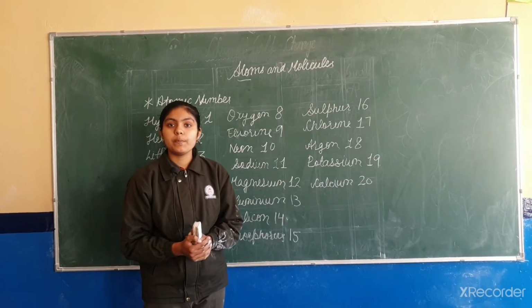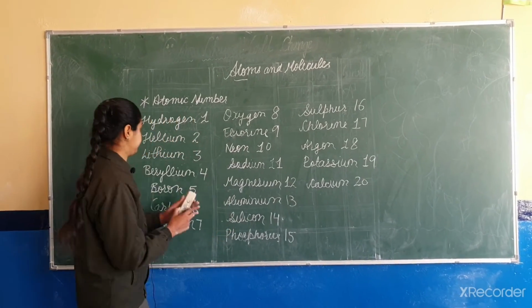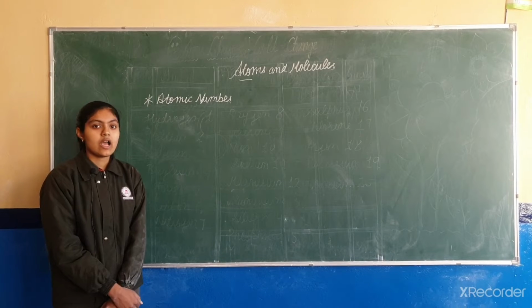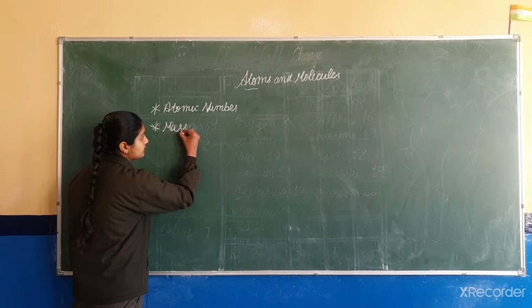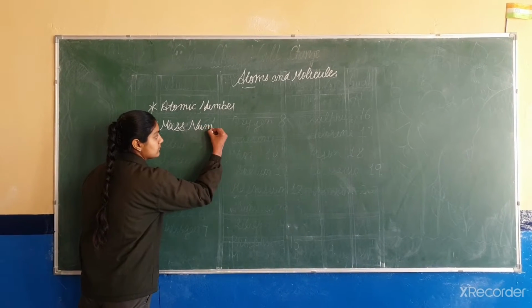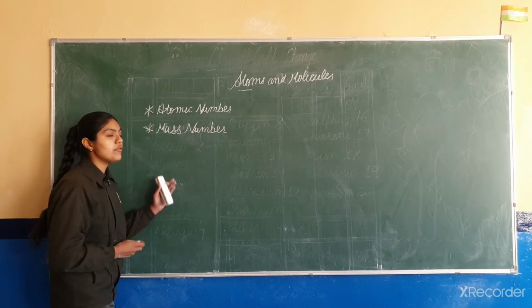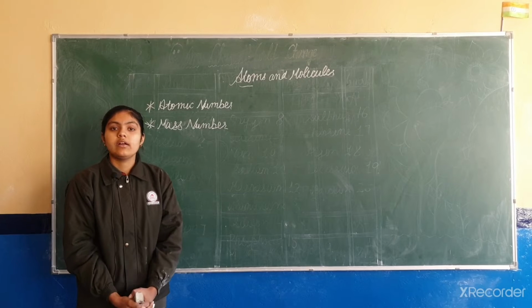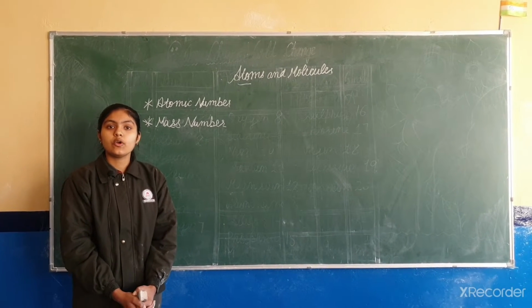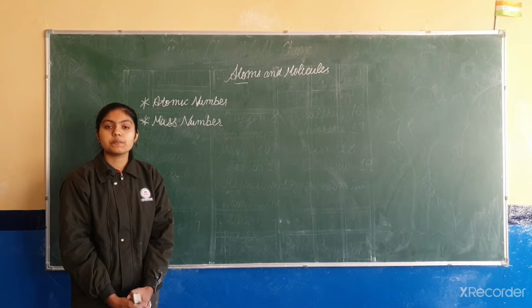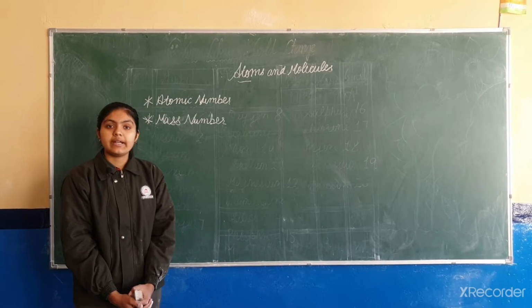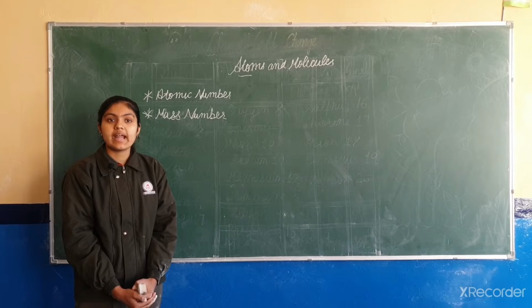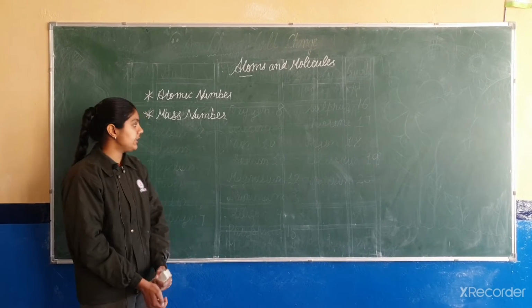Now our next topic is mass number. So friends, what do you mean by mass number? Mass number is defined as the total number of protons and neutrons present in the nucleus of an atom. In the notation of an element, mass number, atomic number and symbol of an element can be written as